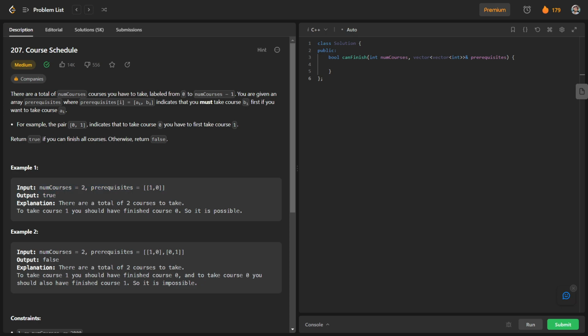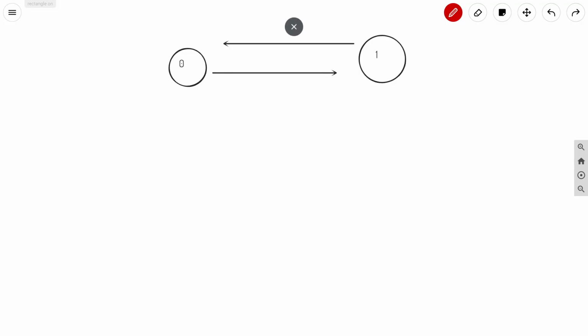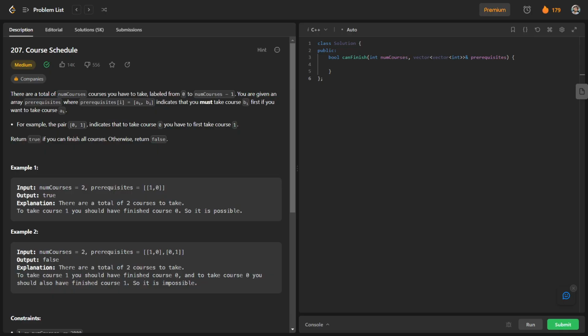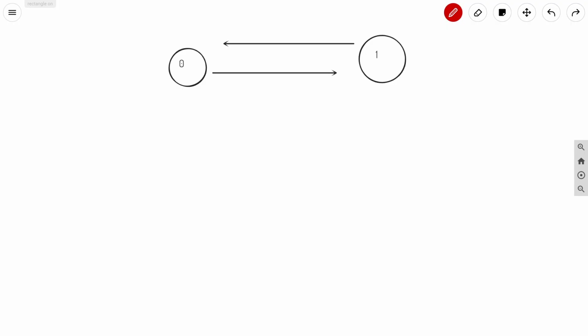So let us see another case. In this case we have the prerequisites 0, 1 and 1, 0. What does it mean? If you want to take course 0, you have to first take course 1. So basically if I want to take course 0, I have to first complete course 1.